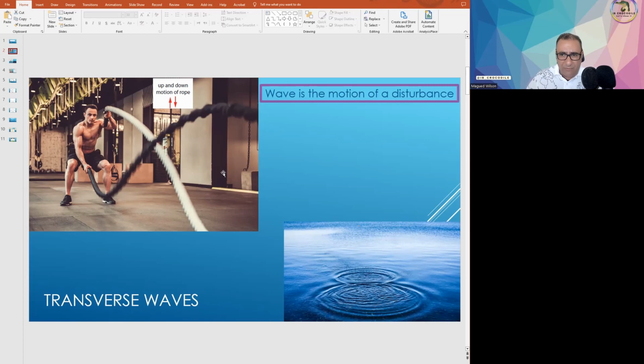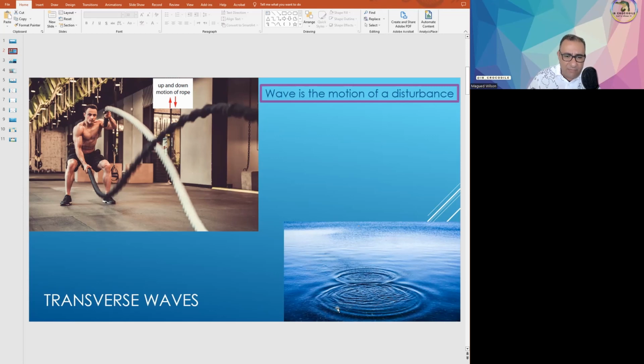So now we agreed from the definition that there are two types of motion: the disturbance itself in the medium, and also the particles of the medium, which have a small scale motion. So we have two types of motion: the particles in the medium and the disturbance itself.